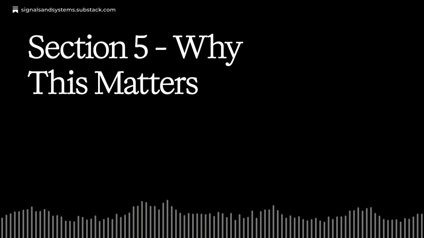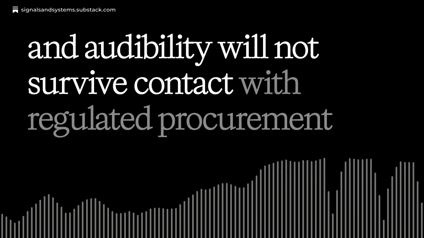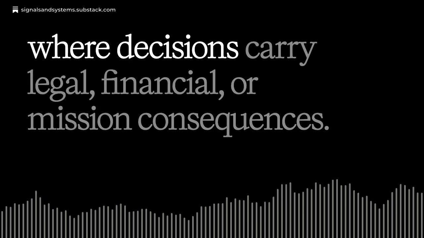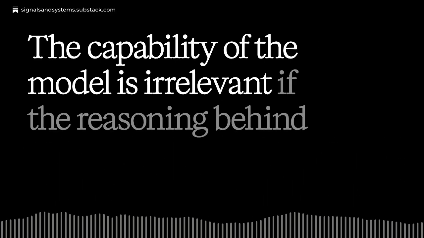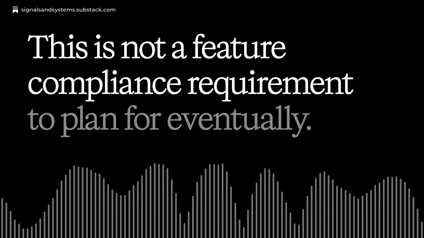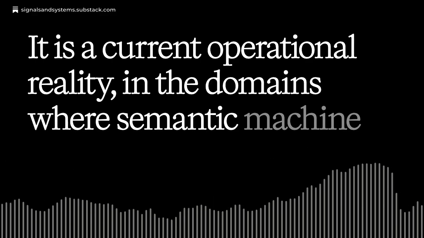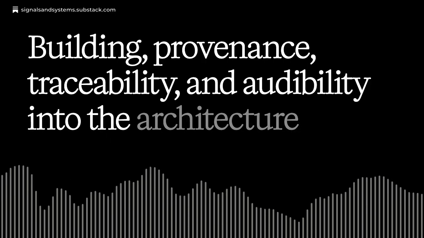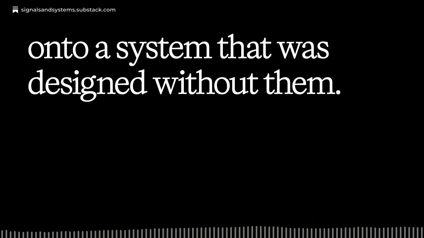Section 5, why this matters. Machine learning systems that cannot demonstrate provenance, traceability, and auditability will not survive contact with regulated procurement environments, defense program offices, or any operational context where decisions carry legal, financial, or mission consequences. The capability of the model is irrelevant if the reasoning behind its outputs cannot be reconstructed and defended. This is not a future compliance requirement to plan for eventually. It is a current operational reality in the domains where semantic machine learning infrastructure delivers the most value. Building provenance, traceability, and auditability into the architecture from the beginning costs significantly less than retrofitting them onto a system that was designed without them.